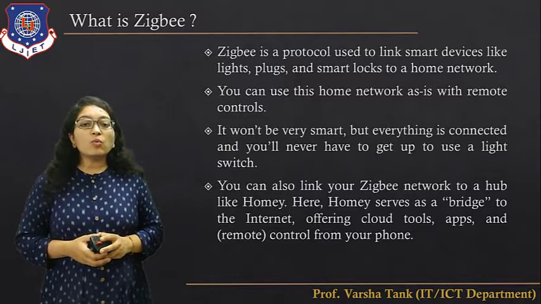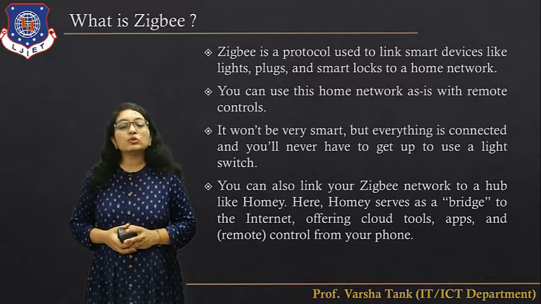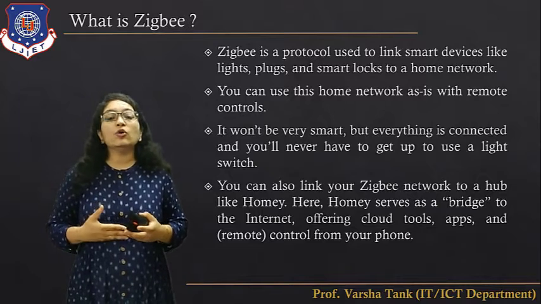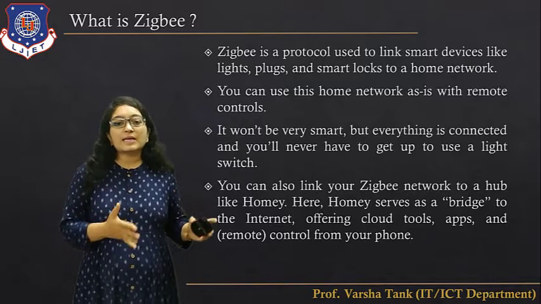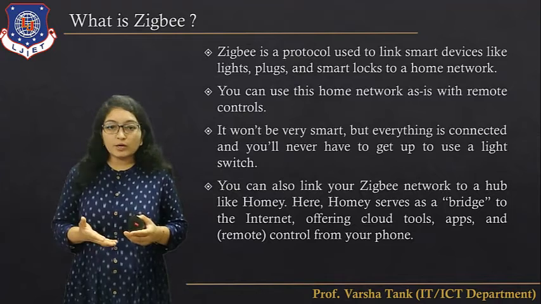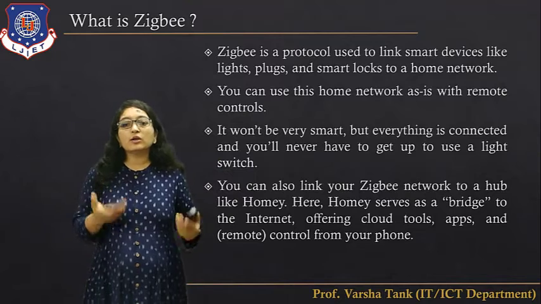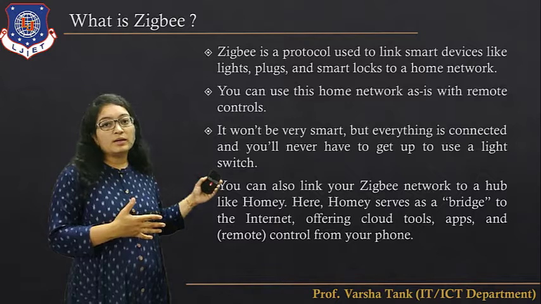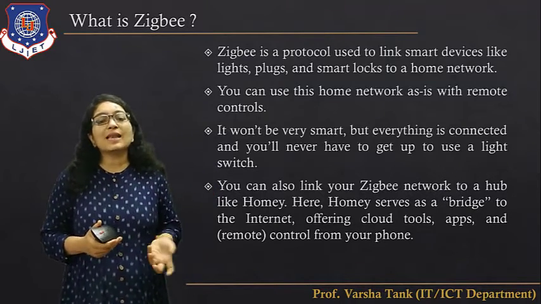Now let's learn about what Zigbee is in detail. Zigbee is a protocol that is used to link smart devices like lights, plugs, and smart locks to the home network. As we discussed till now, Zigbee is mostly designed for home automation. You can use this home network with your remote controls. So you don't have to go to the switchboard and turn the switch on and off. Everything is connected and you will never have to get up to use the light switch.